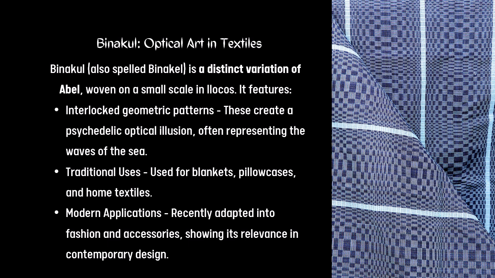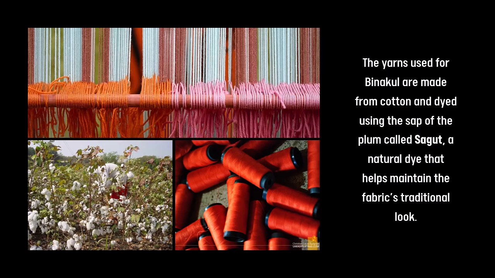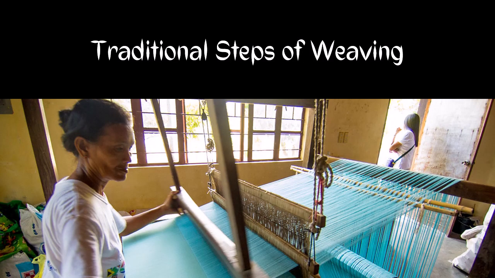As for its traditional uses, it is used for blankets, pillowcases, and home textiles. Recently, it has been adapted into fashion and accessories, showing its relevance in contemporary design. The yarns used for binakol are made from cotton and dyed using the sap of the plant called sagut, a natural dye that helps maintain the fabric's traditional look. This intricate and time-consuming process reflects the skill, patience, and artistry of Ilocano weavers.